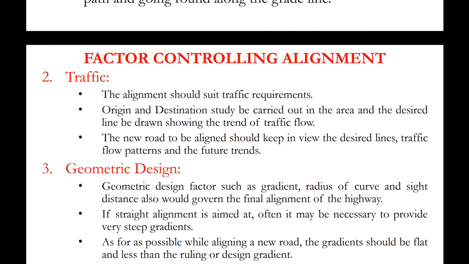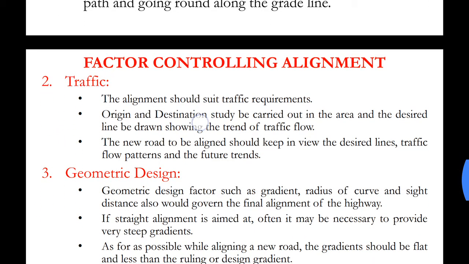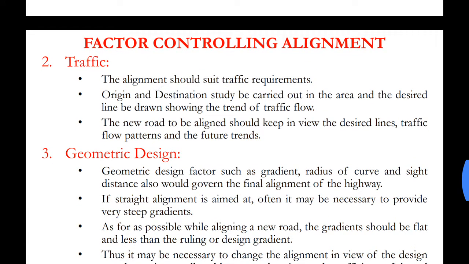So in short, what we need to do is connect maximum traffic through our alignment. The alignment that we are providing should be able to carry maximum traffic, and it should cater for maximum traffic.